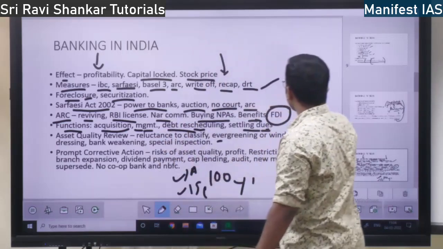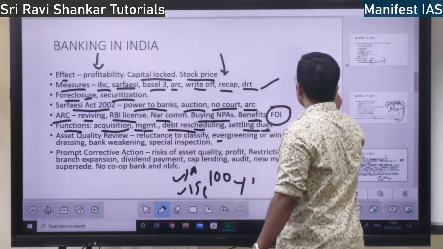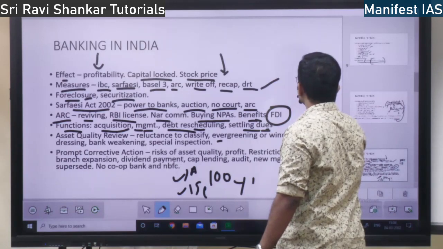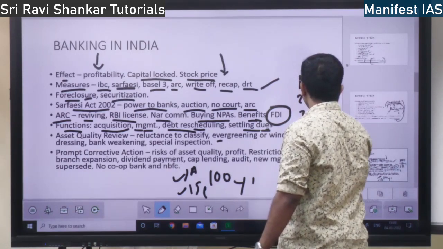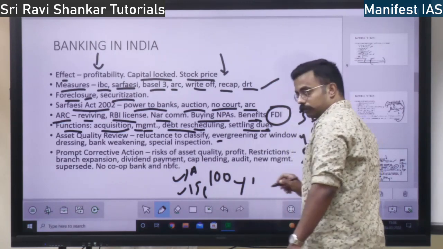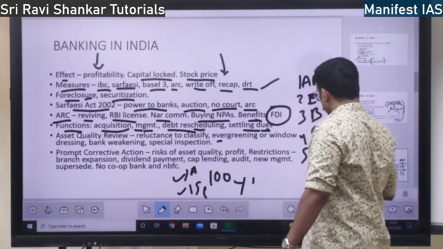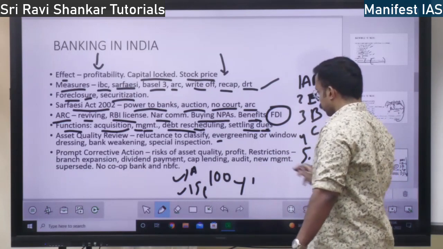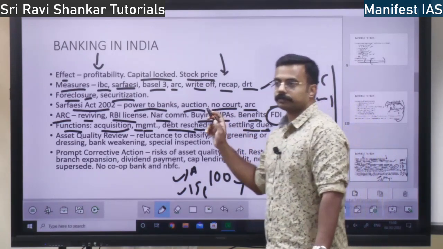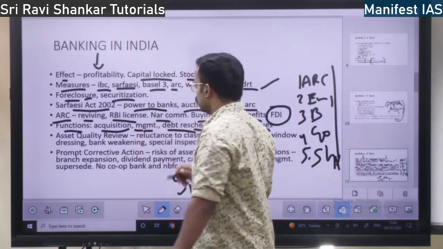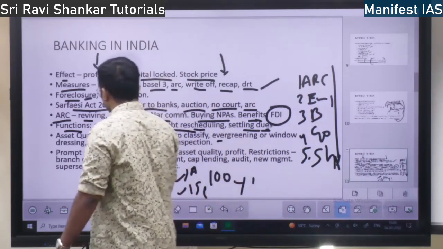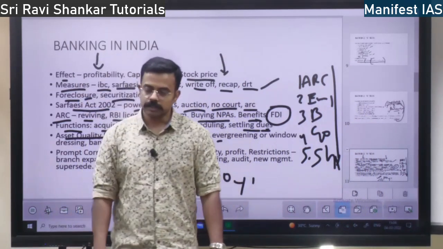First, it will be given for ARC. Second, employees. Third, for banks. Fourth, for government. Fifth, for shareholders. In this order, they are going to settle. Who is going to settle? ARC, right?